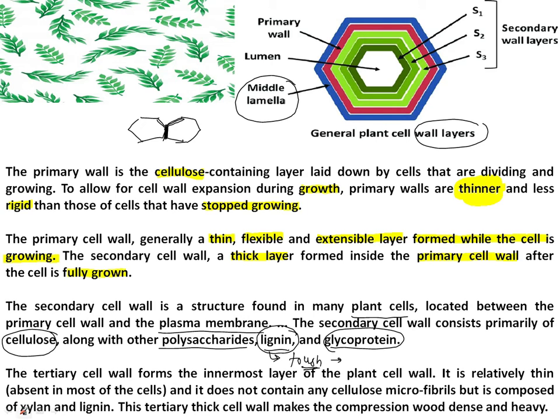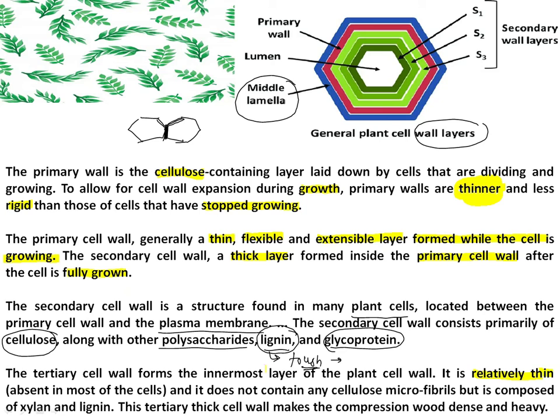Another type is the tertiary cell wall, which forms the innermost layer of the plant cell wall.